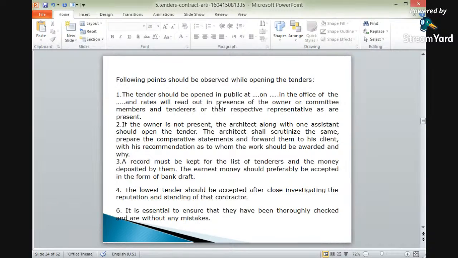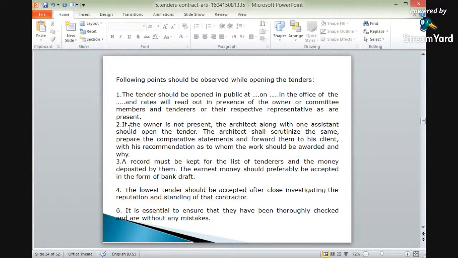The rates will be read out in the presence of the owner or committee members and the tenderers or their respective representatives as are present. Okay? So the time, date and place will be mentioned. The rates will be read out in the presence of all the committee members. Okay?